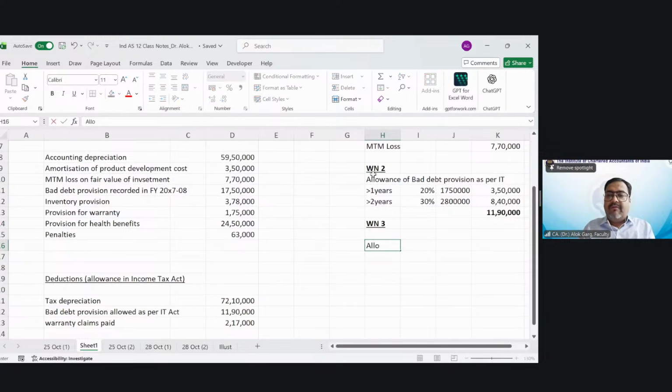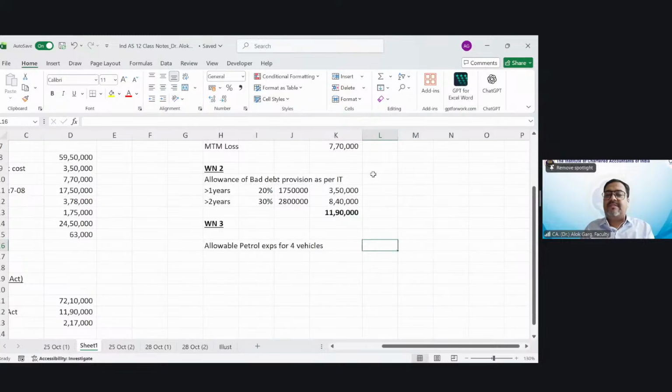What should be your allowable petrol expenses for 4 vehicles? For 4 vehicles, what is your allowable petrol expense? 1,40,000 multiplied by 4, so allowable is 560. What is the actual expense incurred? Actual expense incurred and recorded is 7,21,000.